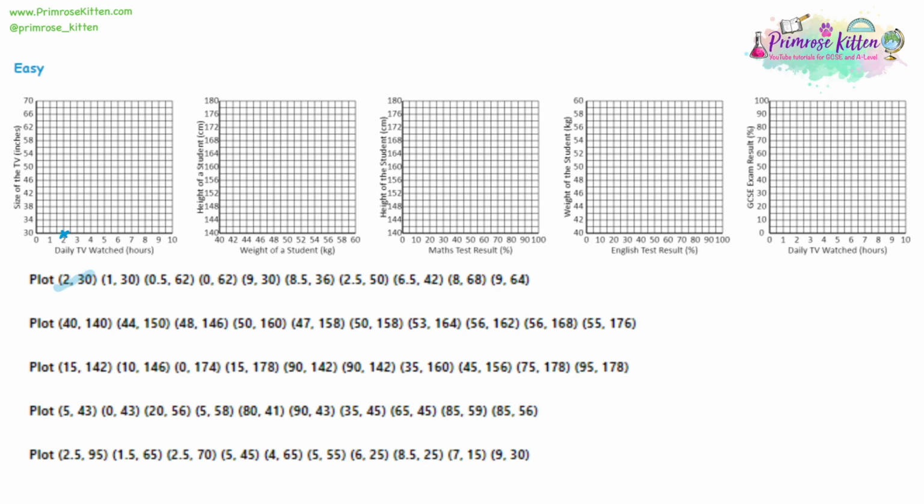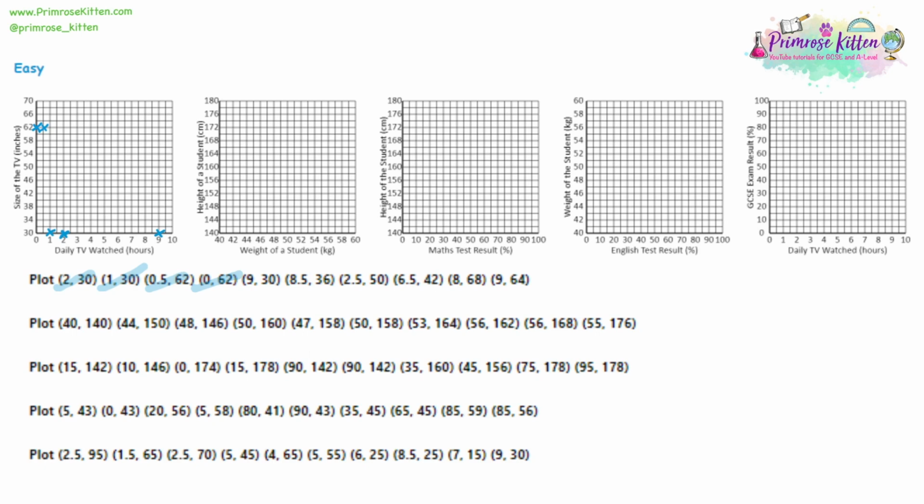The next one is 1 and 30. Cross it out, and then we've got 0.5 and 62. So in between 0 and 1 for 0.5, all the way up to 62. Our next data point is 0, 62, across 0 to 62. And the next data point is 9 and 30, so across to 9 and up to 30.